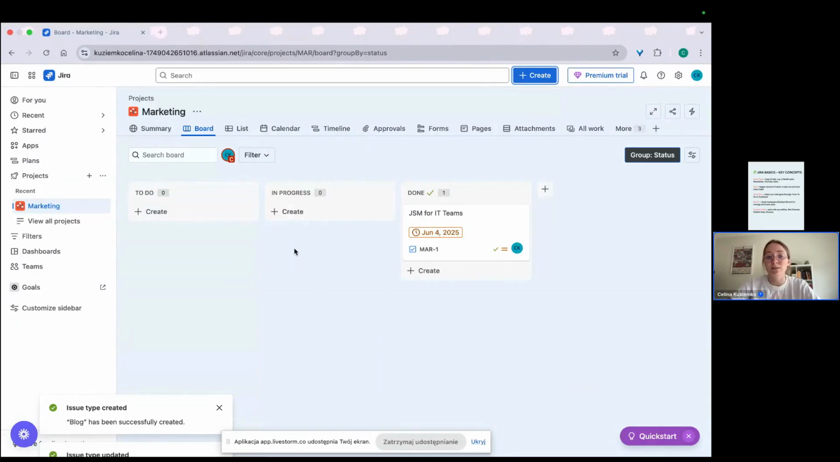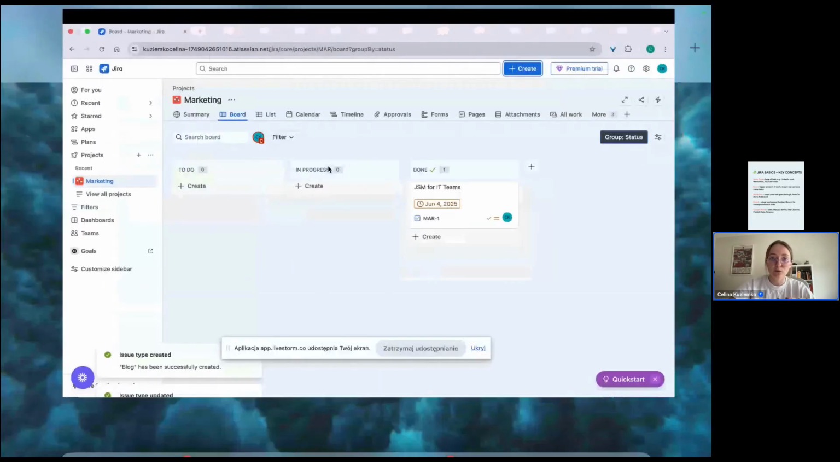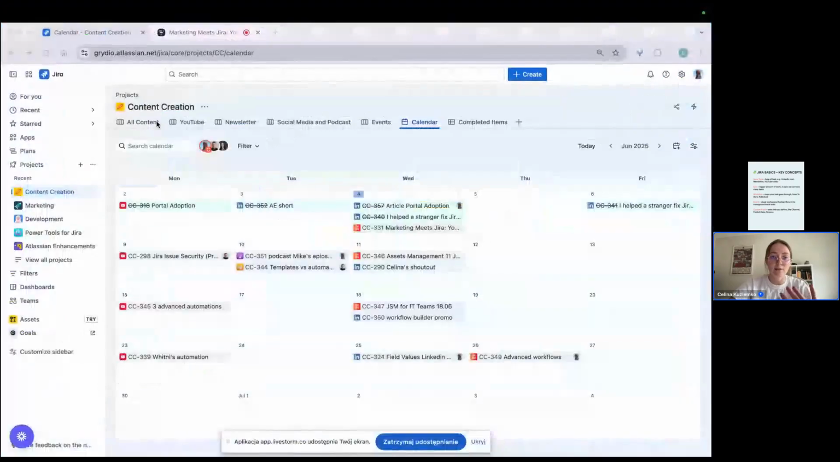It's not just to do, in progress, done. If you don't want to make it more customized, but we can create many workflows for work types. Just take a look at what I have done here.